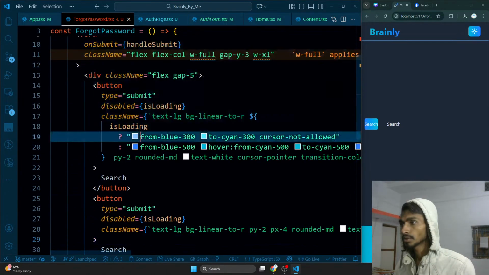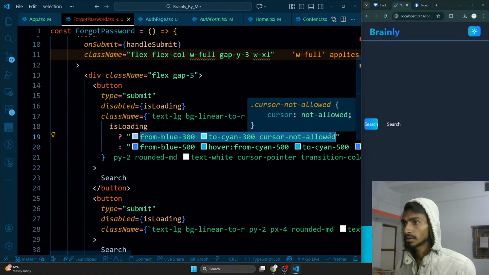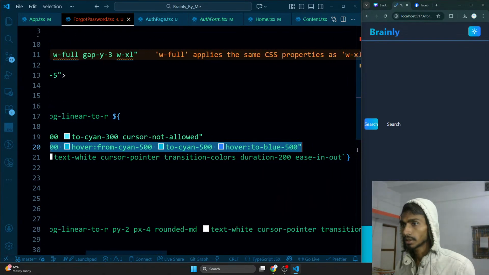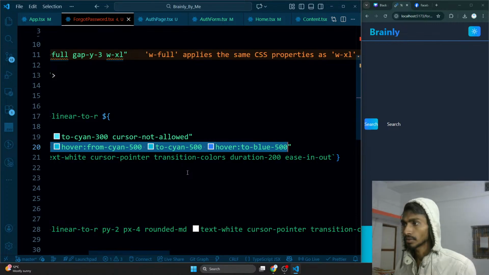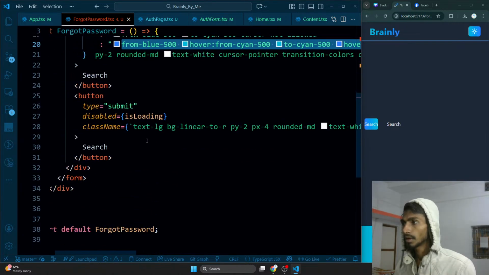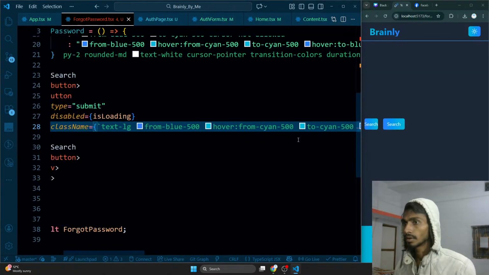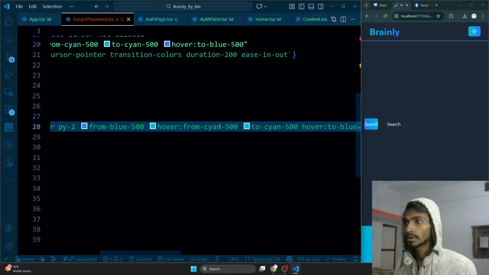Let's copy this whole color from here, 300, and not allowed, right? So let's copy this one. Control C, and let's paste this color here, not here, just after this, somewhere here.